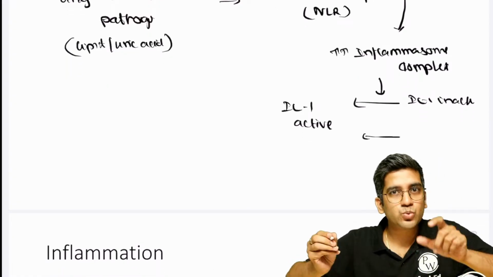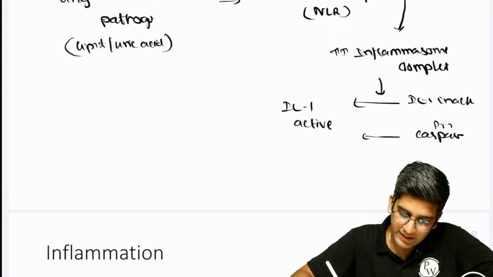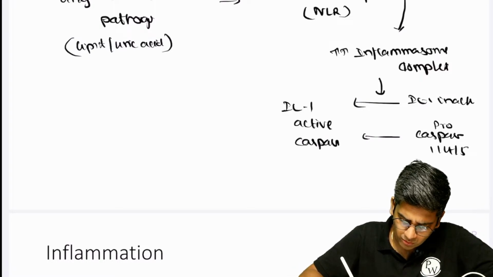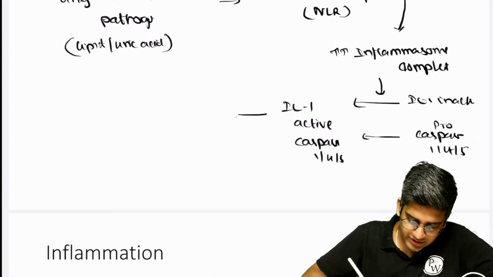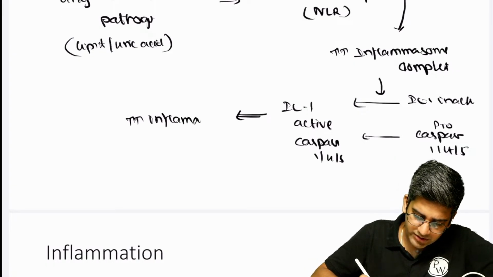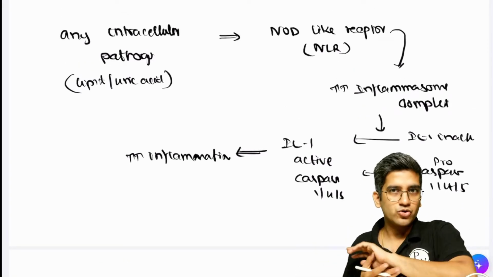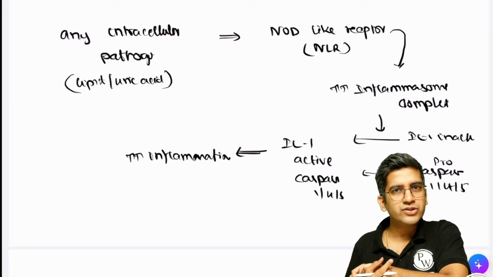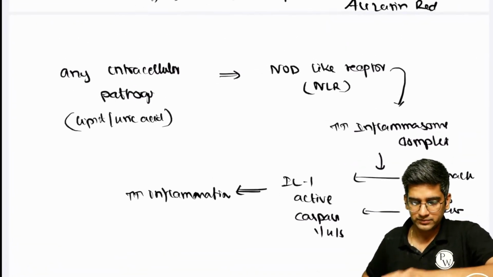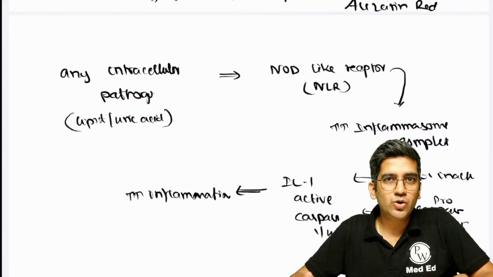That's what we read in pyroptosis. It activates caspases, converting procaspase 1, 4 and 5 to active caspase 1, 4 and 5. So interleukin-1 will trigger more inflammation, and caspase obviously will cause cell death. This is what primarily happens in pyroptosis. The same thing you can write for atherosclerosis, for gouty arthritis, and for any intracellular pathogen which activates NOD-like receptors. Fine. Okay, Rishank? Perfect. Done.